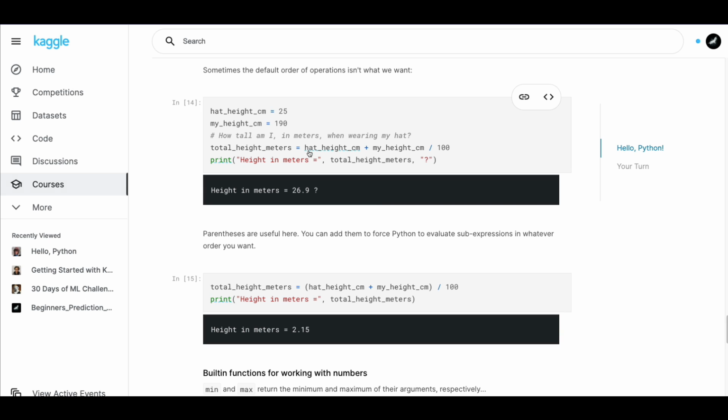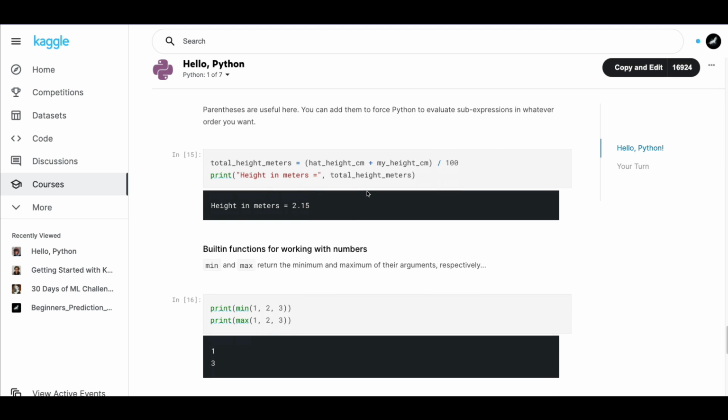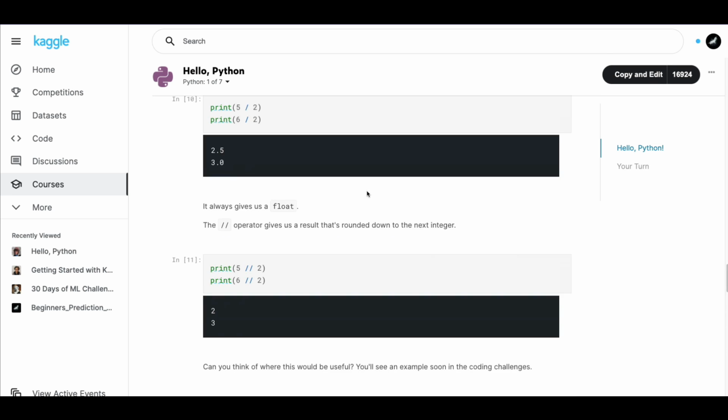And also you can do a compiler thing. Oh, I've got 25, I've got 190. So I put 190 and divided by 100, which becomes 1.9, and then I'm going to add it. So it becomes 25 plus 1.9, which is 26.9. So this is good for you to practice. I'm not going to get deep into order of precedence or order of operation, but it is really, really good for you to know.